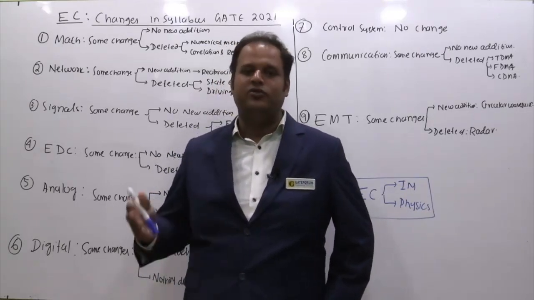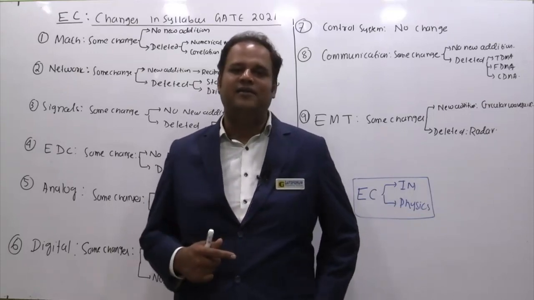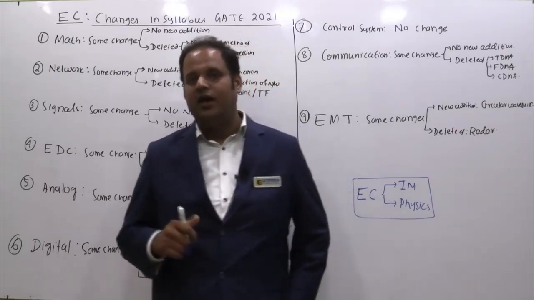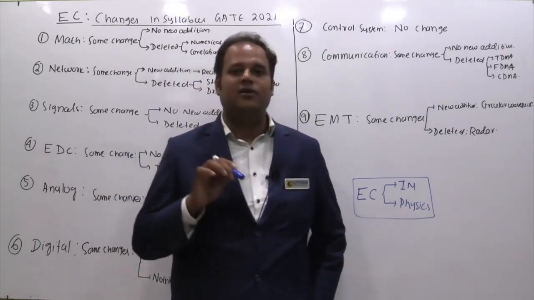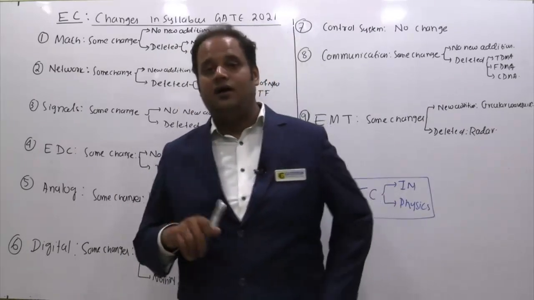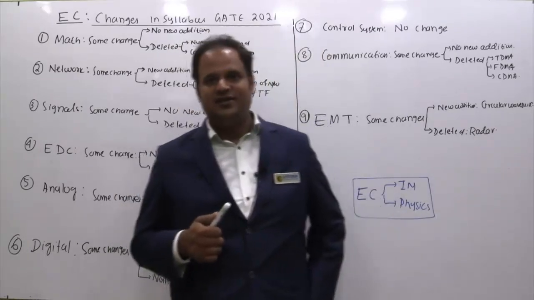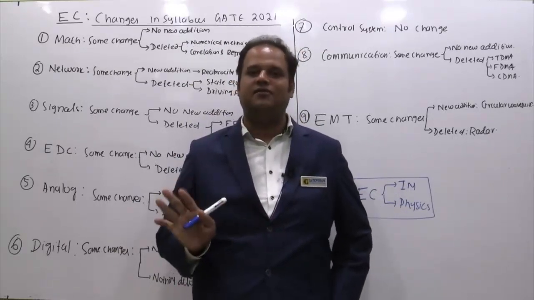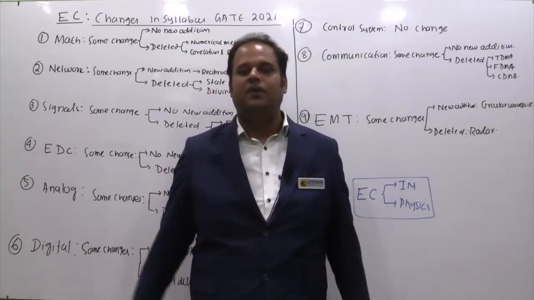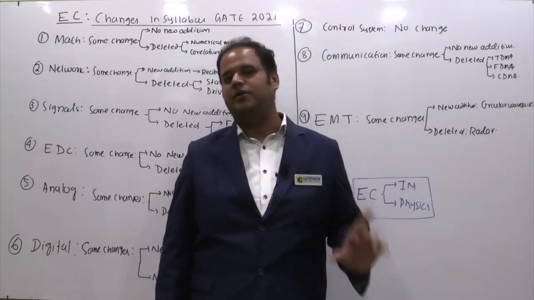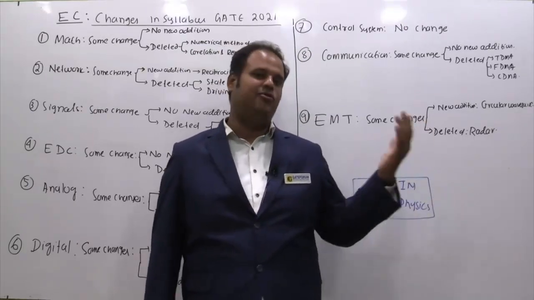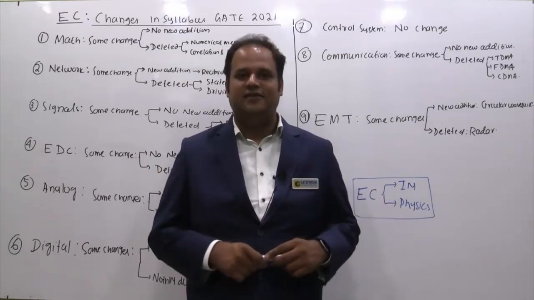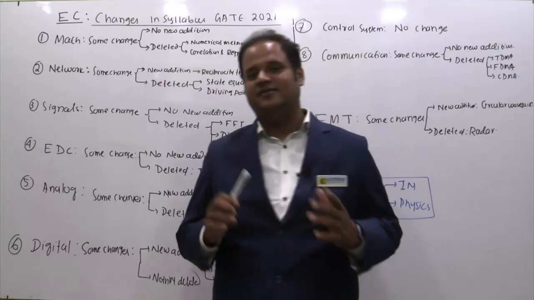Some of you must have gone through the new syllabus and already compared it, but I'd like to do a detailed analysis of what new changes have been made. This video is only with respect to the electronics and communication syllabus. As you know, in GATE 2020 we have 9 separate subjects. Even in GATE 21 overall, the number of subjects has not changed. But if you take the GATE 2020 syllabus in this hand and the 21 syllabus in this hand and read them carefully, you will notice some changes. Those changes I'll be discussing in this video.